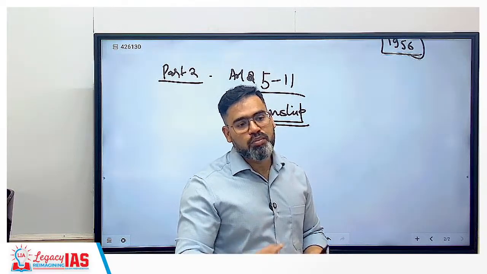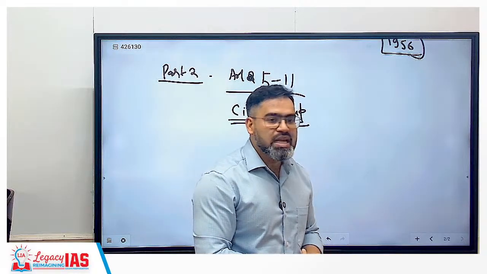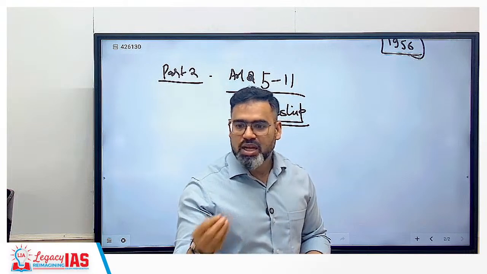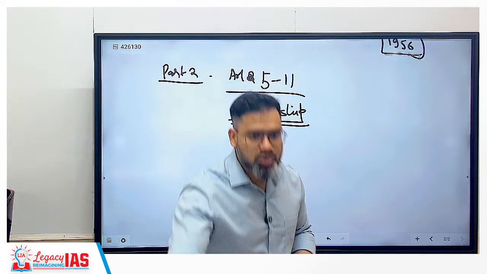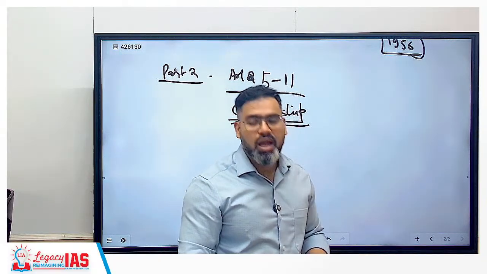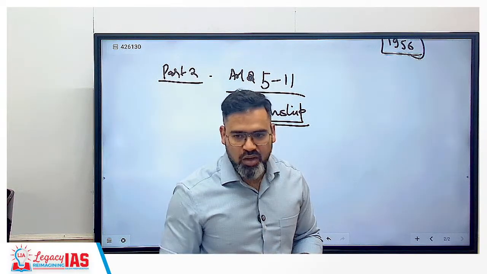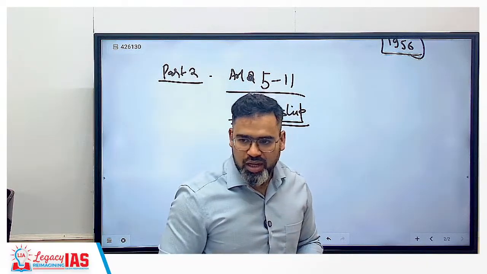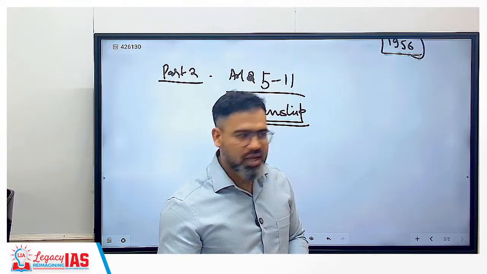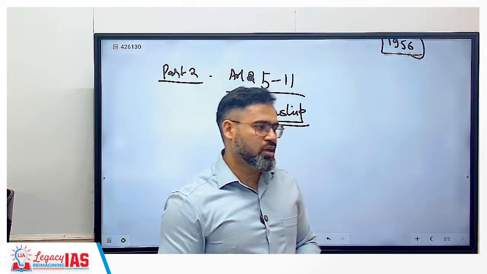Or, for example, you are a complete foreigner with no connection with India, then you can get it through naturalization. Naturalization means you have to adopt all the customs, everything Indian, and only then can you become an Indian citizen. And the fifth is, suppose India has taken over Pakistan, or entire Balochistan becomes part of India. Those who are living in Balochistan, where will they go? They automatically become Indian citizens through incorporation of the territory.